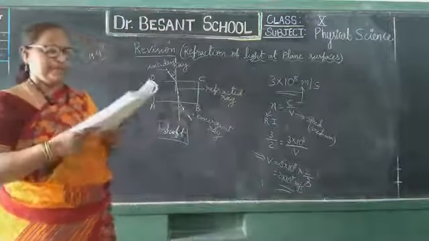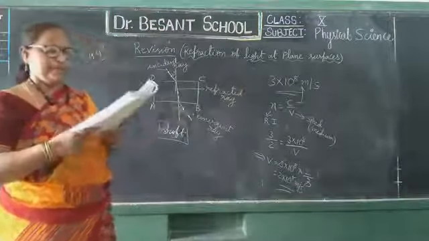Take a pin, place it at a point P in such a way that its length is parallel to AB on the perpendicular line at a distance of 15 centimeters from the slab. See, all you will draw like this only. You named them as A, B, C, D. Fix a pin P from the glass slab at a distance of 15 centimeters. And now take another pin, and by looking at the first pin from the other side of the slab, try to place the pin so that it forms a straight line with the first pin.